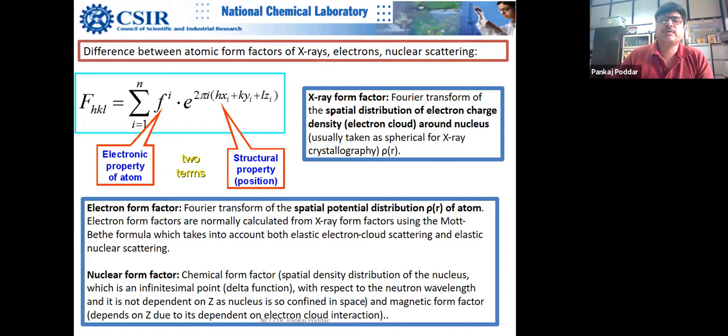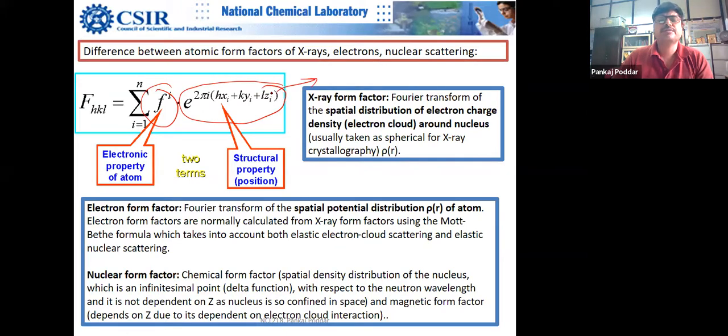So when you talk about these techniques, nowadays everybody is using them. Chemists go to BARC and do neutron scattering and neutron diffraction also. So this slide will help you. Here, this term will change, and this term remains the same. This term is basically the property of your material, the crystalline property.